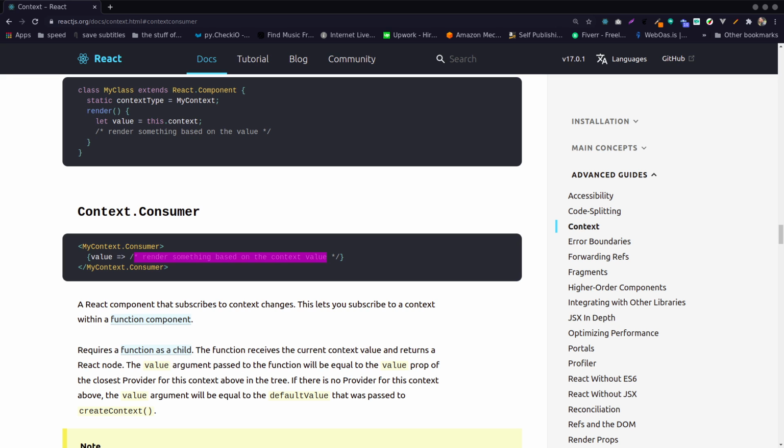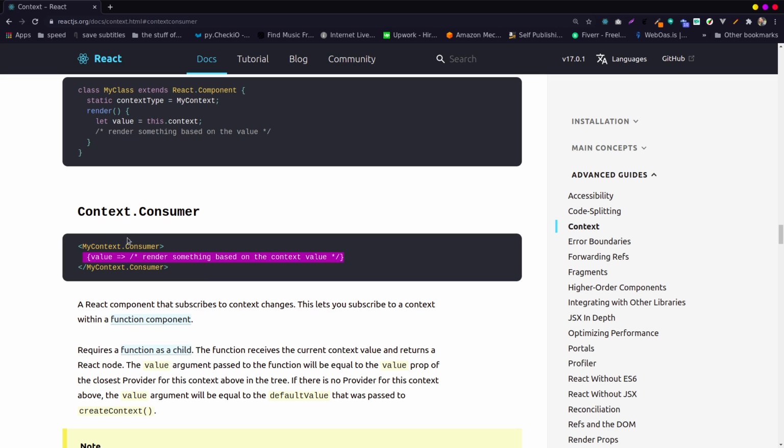So what you do is this context consumer is a higher order component. That is, it takes in a function which will return another component.